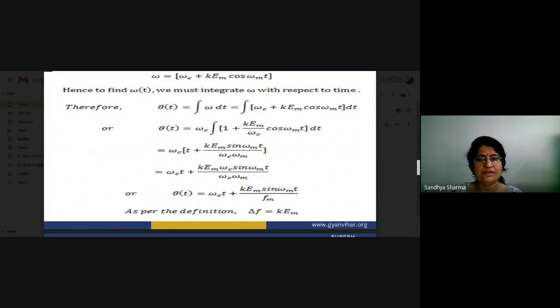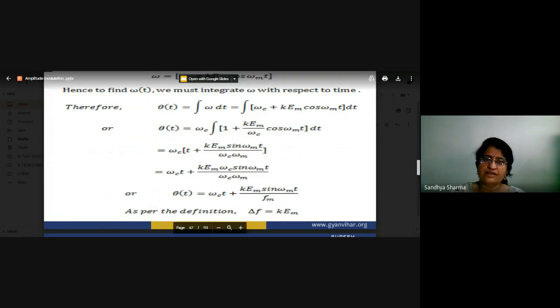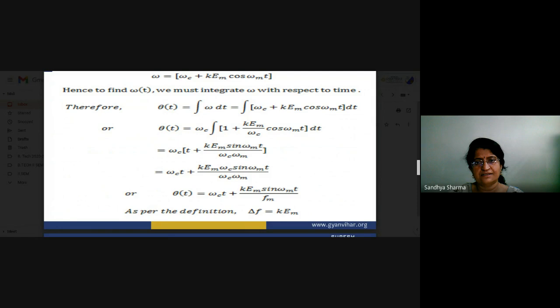1 plus k e_m by omega c. So what will happen here? You have to integrate cos omega m t, and that is equal to sin omega m t. In this way we can calculate the basic equation theta t, that is equal to omega c t plus k e_m by omega m sin omega m t, upon fm.